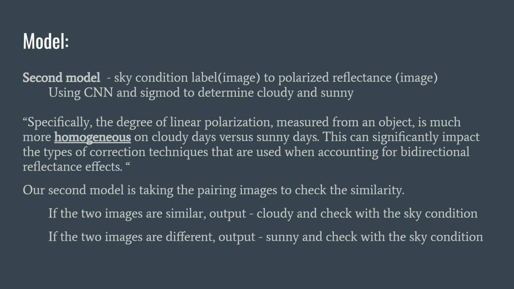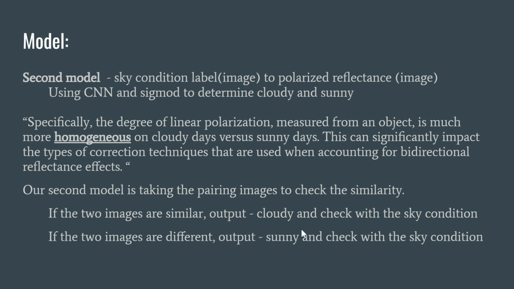The way the second model works is that it takes the UV filtered images of the cornfield, which are split up into two or three images at least, and we submit those images to the model. The model compares the images, and if they are similar, that means it was a cloudy day at that time, and you check with the sky condition at that time to make sure the model is correct. At the same point, if the two images are different, that means it was sunny, and you check with the sky condition to see if it's correct.